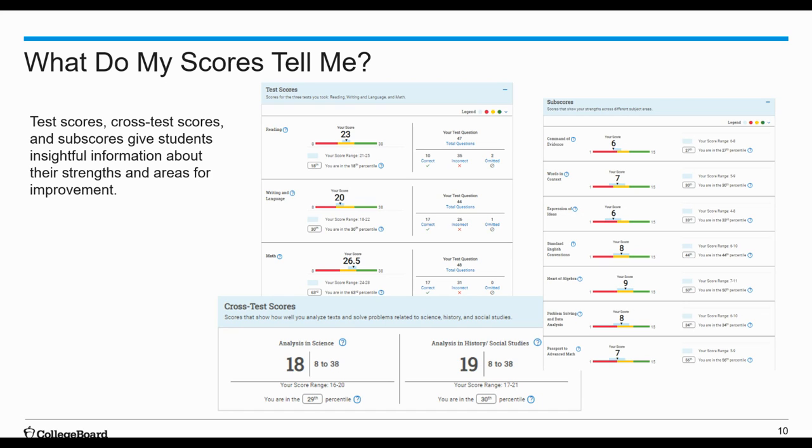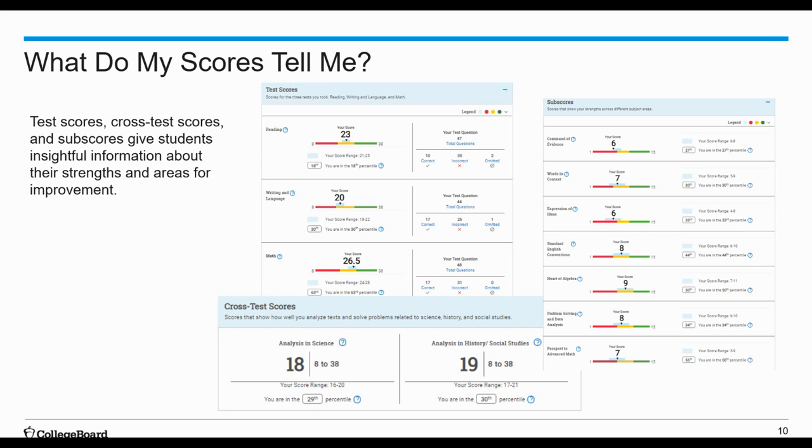In math, he earned a 26.5 and his score is in the red in that area, which means that he needs more than a year's worth of growth in order to meet the average score of students who met that grade level benchmark. The range for those subscores is 1 to 15. 3 subscores are generated from the math section, and it includes heart of algebra, problem solving and data analysis, and passport to advanced math. Those 4 subscores are generated from the evidence-based reading and writing section.